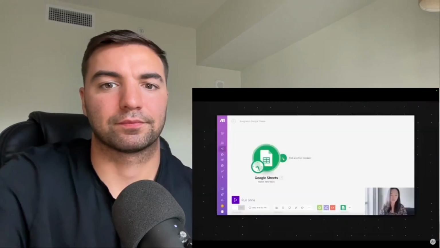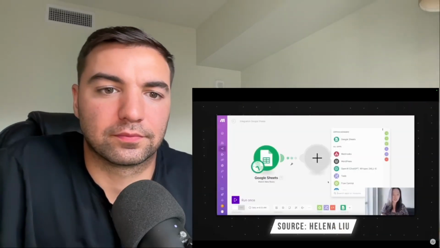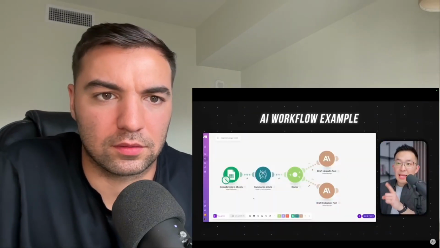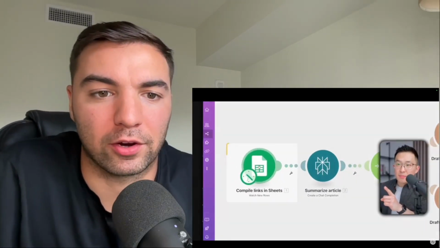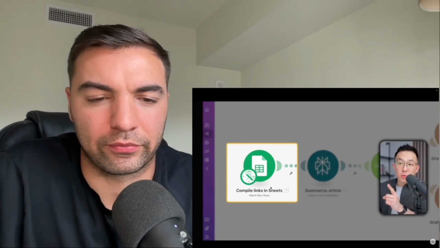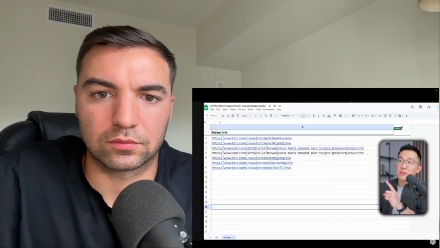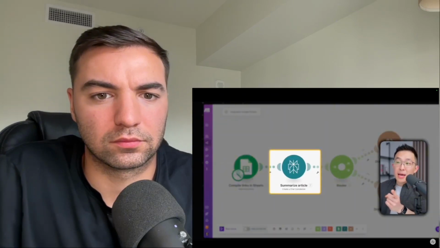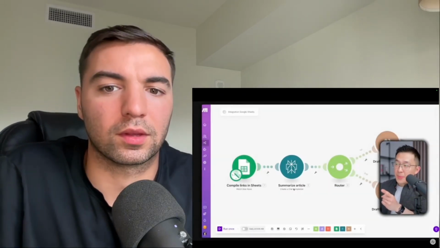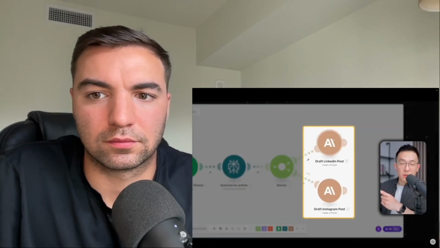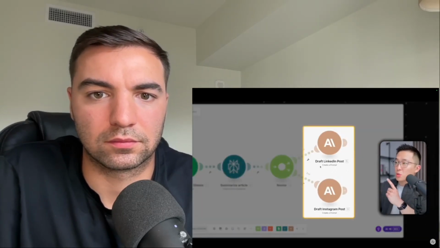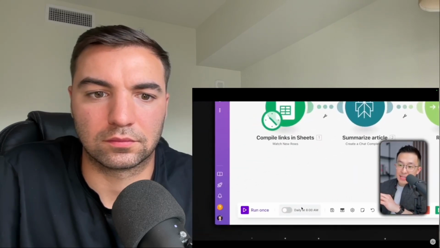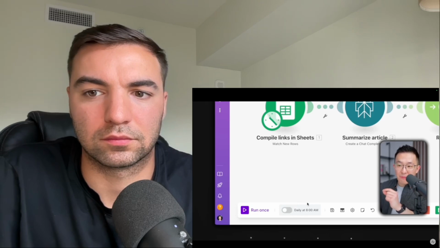Here's a real-world example. Following Helena Liu's amazing tutorial, I created a simple AI workflow using make.com. Here, you can see that first, I'm using Google Sheets to do something. Specifically, I'm compiling links to news articles in a Google Sheet, and this is that Google Sheet. Second, I'm using Perplexity to summarize those news articles. Then, using Claude and a prompt that I wrote, I'm asking Claude to draft a LinkedIn and Instagram post. Finally, I can schedule this to run automatically every day at 8 a.m.